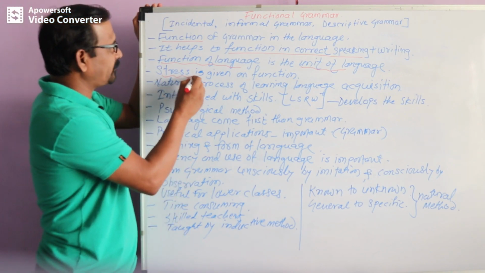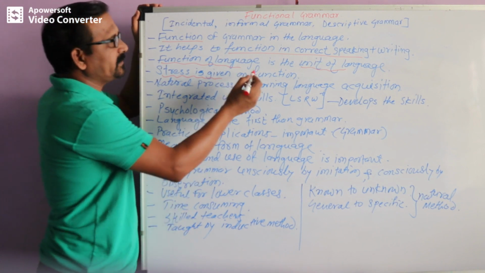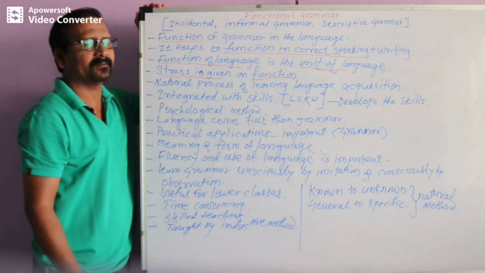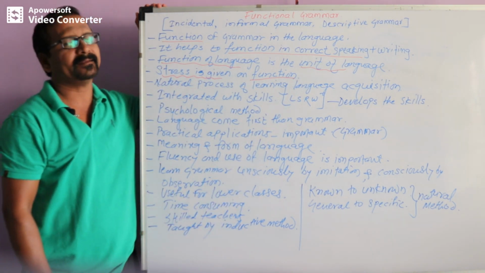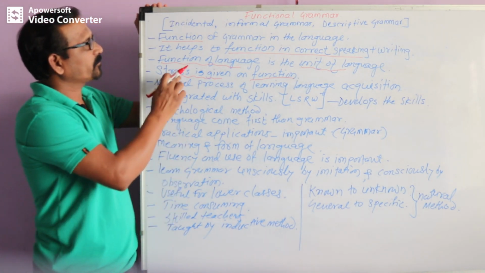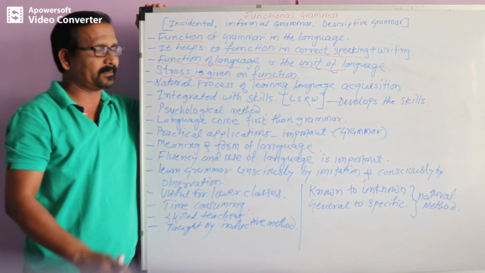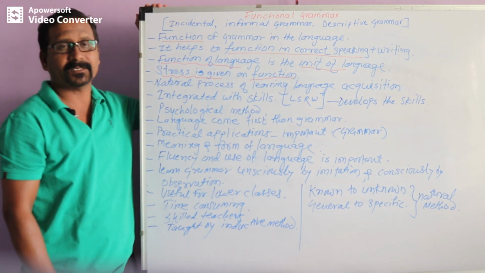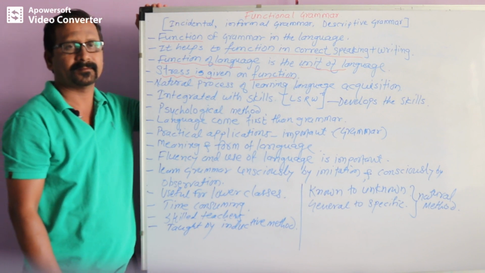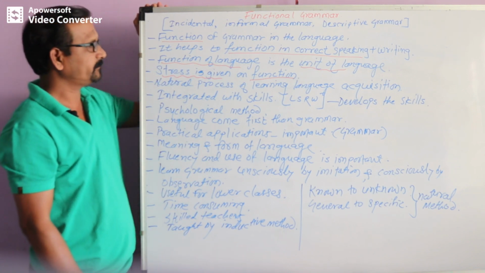No doubt when we think about the function, the stress is given on how it functions in speaking and writing skill. So in functional grammar, the stress is given on the function of that particular sentence, of that particular word in a sentence. So the important thing is the function.